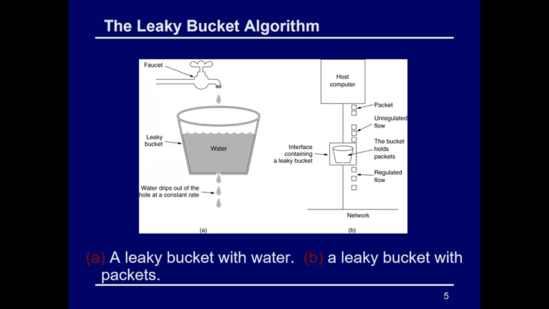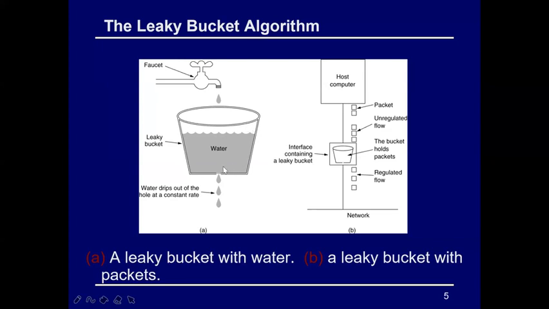Now you can see the leaky bucket algorithm diagram. It is very easy to draw also. You just think about a bucket. Suppose you have a faucet, that is a tap, and you are pouring water inside the bucket. And suppose you have a hole at the bottom of your bucket. What will happen? The water drips out of the hole at a constant rate. It cannot move fast. Even if more water is poured, the rate at which it flows out of this part will be constant. So this bucket is known as your leaky bucket.